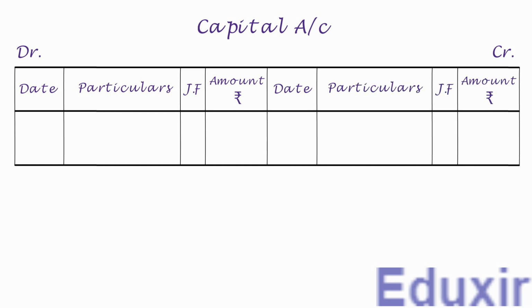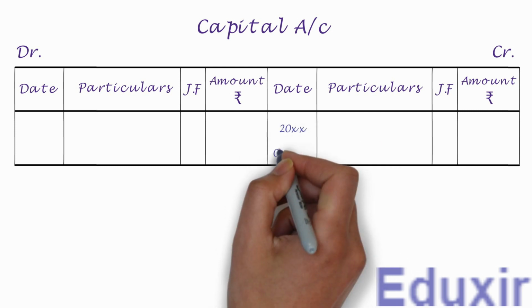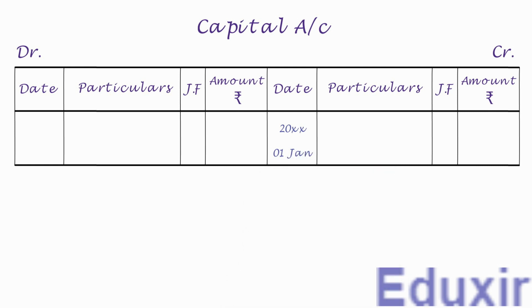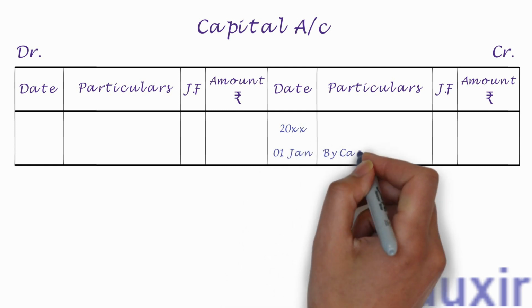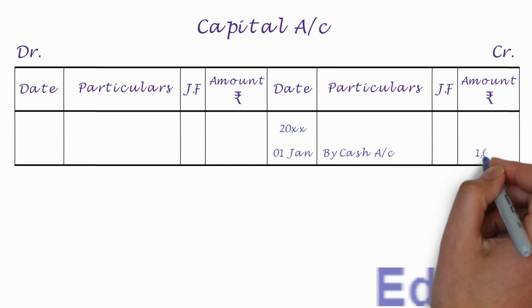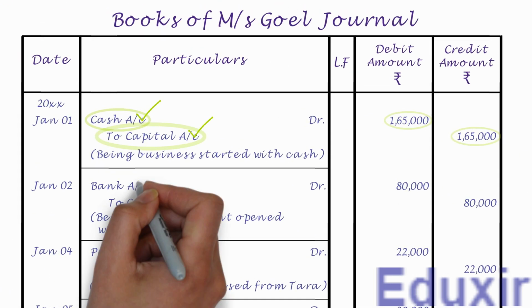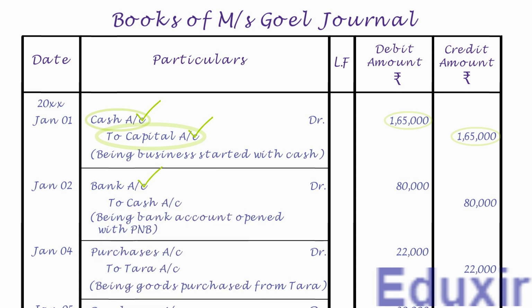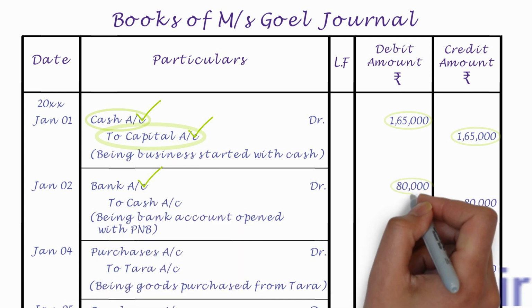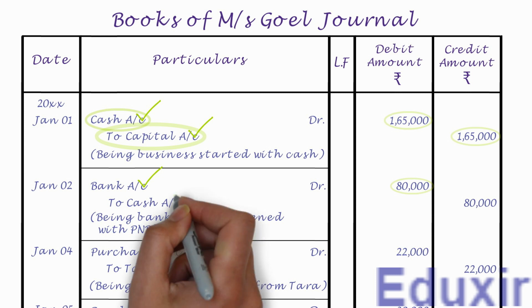Now on the credit side, let us first write the year in the date column. Let us now write the date. We need to write "by cash account" into the particulars column. Let us write the credit amount of 1,65,000 rupees into the amount column. That completes the posting of this journal entry into the capital account. Let us now take up the next entry. As the name suggests, it needs to be posted on the debit side of the bank account and the debit amount is 80,000 rupees. Note that the details that need to be posted into the particulars column is cash account.